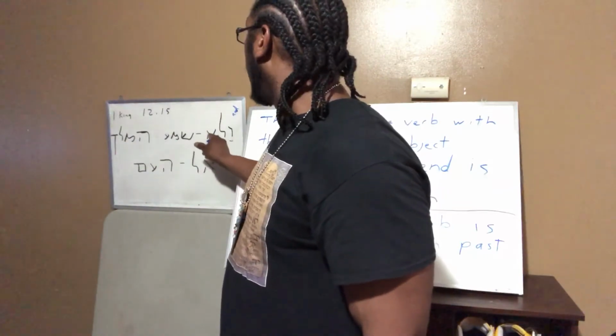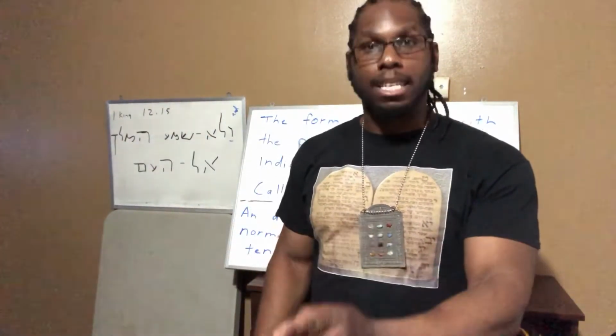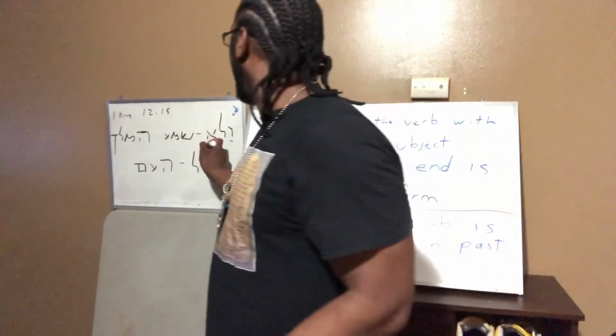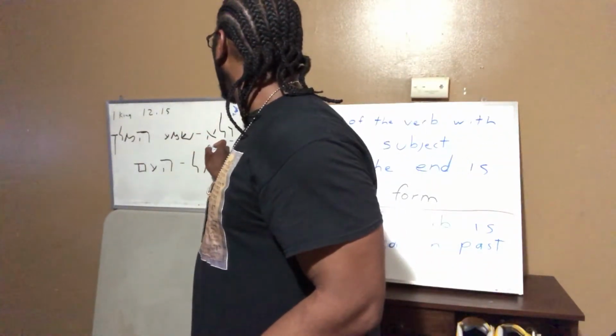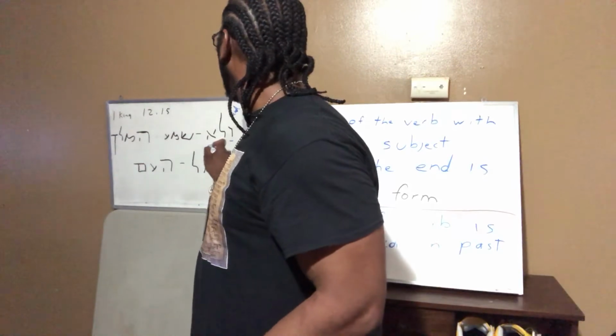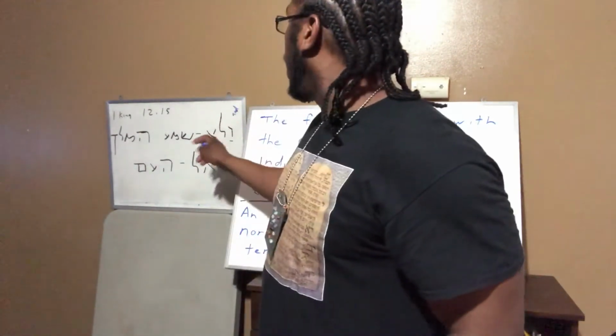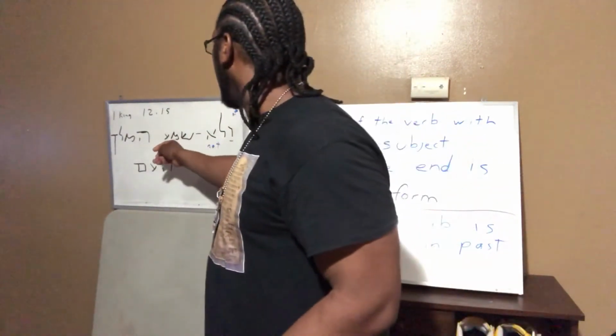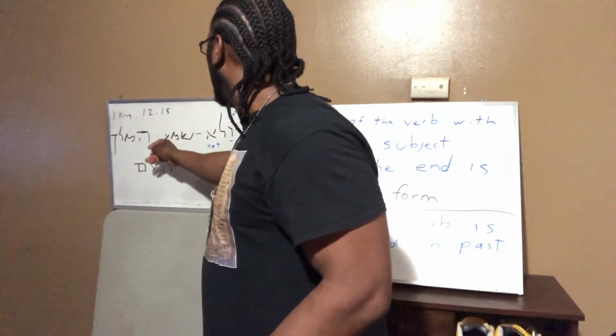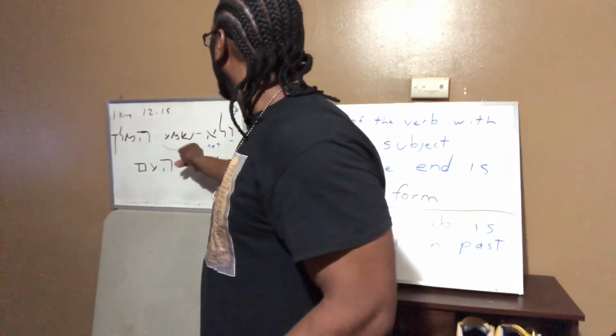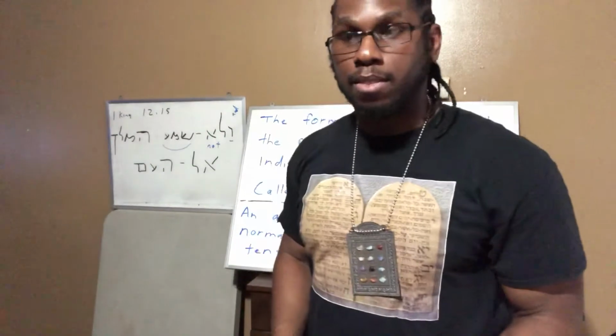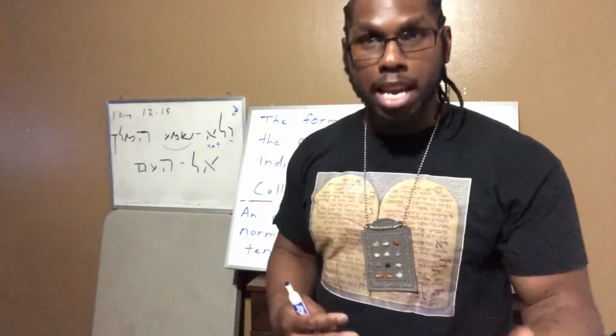And la means no or not. So we have and, and we have not. N-O-T. And not. Now, the main word we have to understand is this. What is this word right here? Shemai. It means to hear.